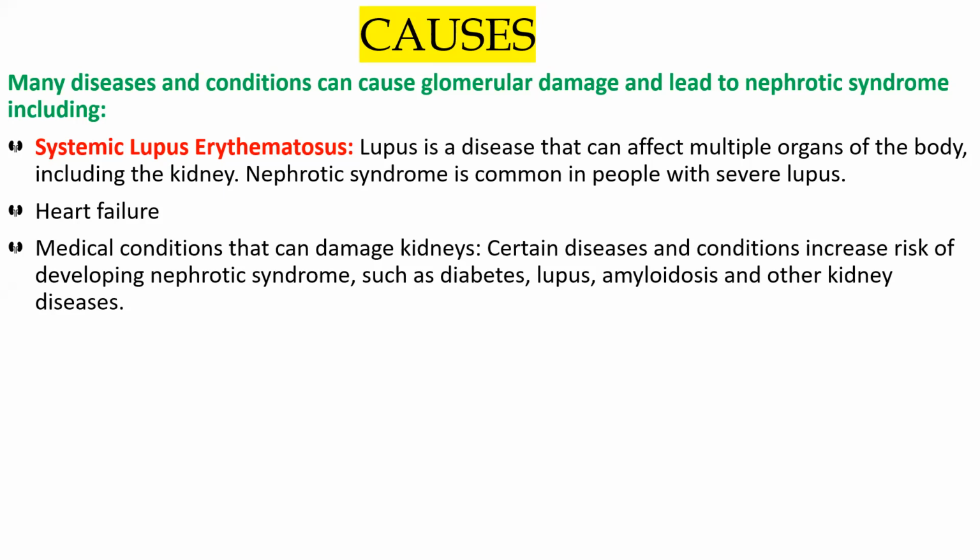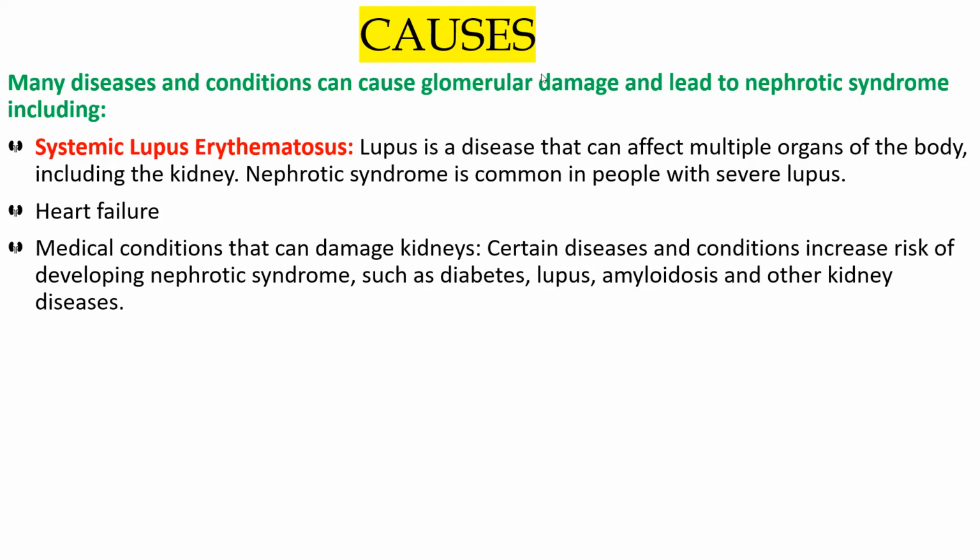So let me explain again. Amyloidosis is a disorder that can occur when amyloid proteins accumulate in organs. Amyloid is a protein that can be deposited in the liver, in the kidney, in the spleen, or in other tissue in certain diseases. So what Srijana said was correct.